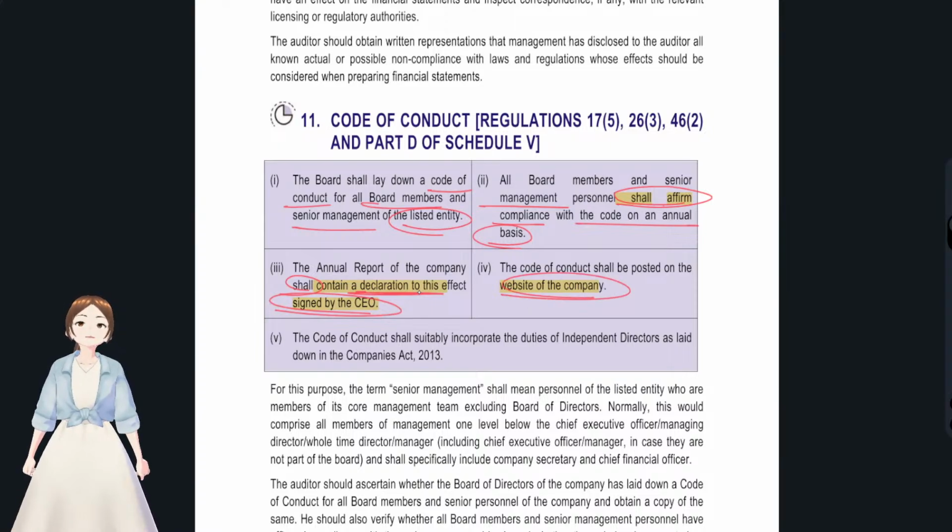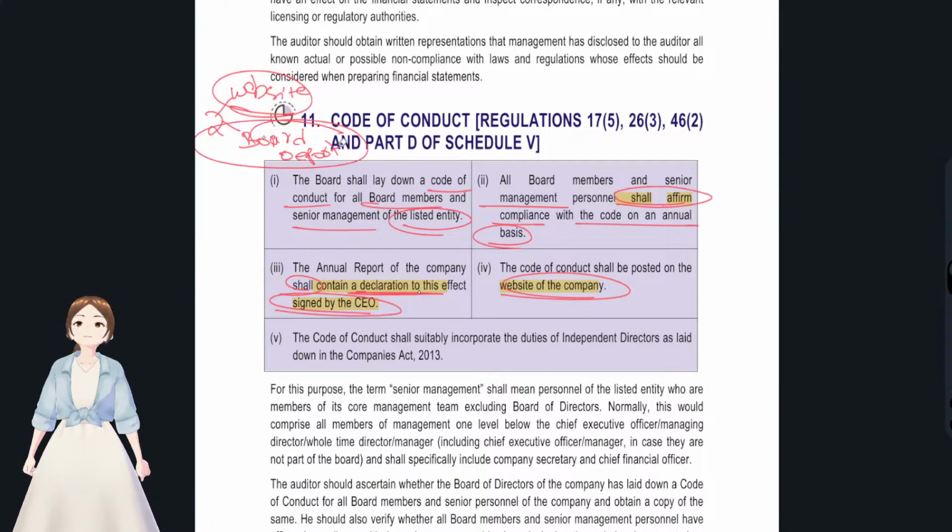You see, for all the declarations that you see in this audit committee and corporate governance chapter, and with regards to the SEBI LODR regulations and all, the declaration has to be made in two ways. That is, any kind of declarations or disclosures have to be put on the company's website, plus in the board report, which is a part of the annual report. All the things have to be disclosed on the company's website and in the company's board report.